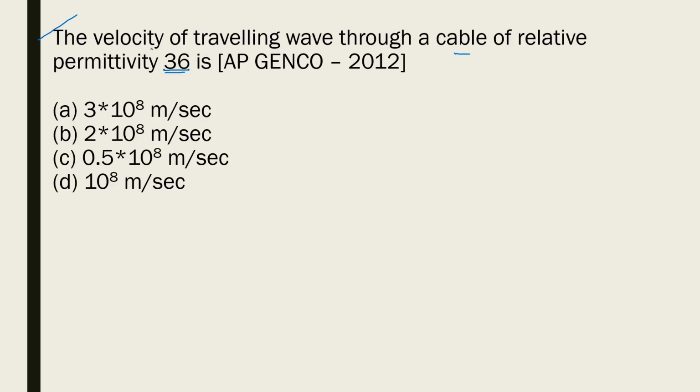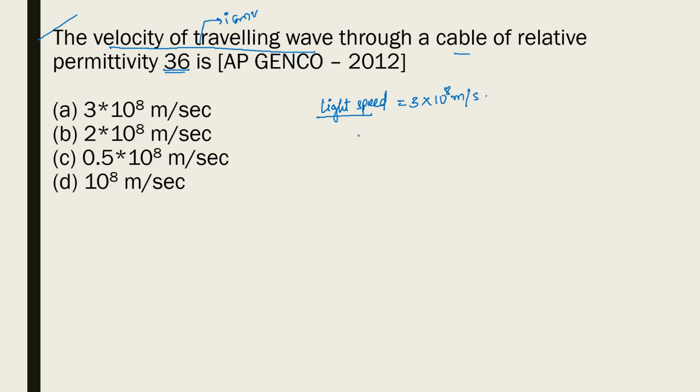See, velocity of traveling wave. What is the traveling wave? It can be a current wave or a voltage wave, I or V. Okay. So current basically travels at light speed, isn't it? That thing you might have heard or already studied. And that light speed is equal to 3 into 10 power 8 meters per second.